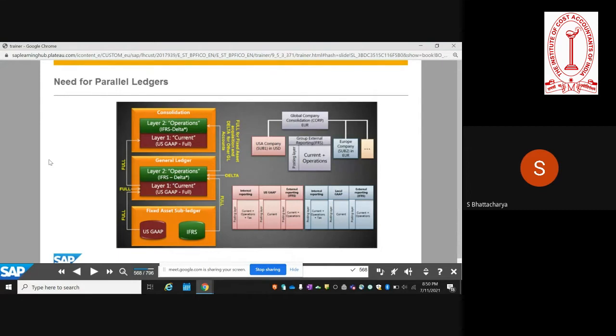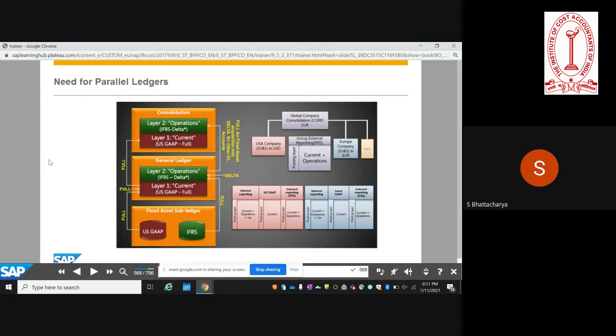So these adjustments needed to be made manually at the time of closing of the books of accounts. The same applied not only to the fixed assets ledger, but also to the main general ledger. And this created the need for a lot of manual intervention and creation of these adjustment postings.